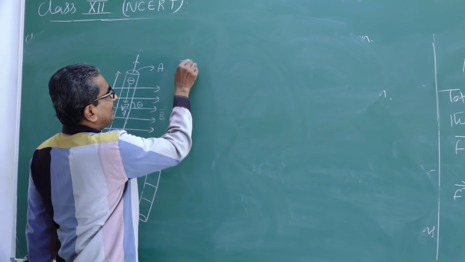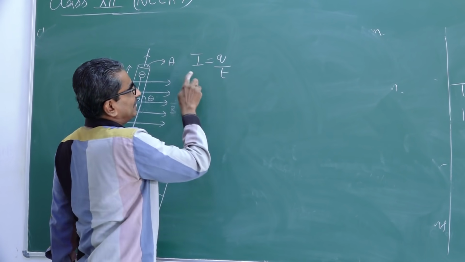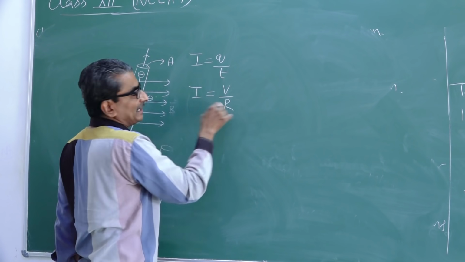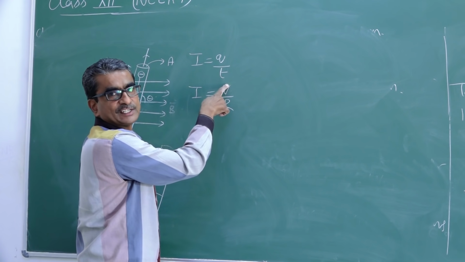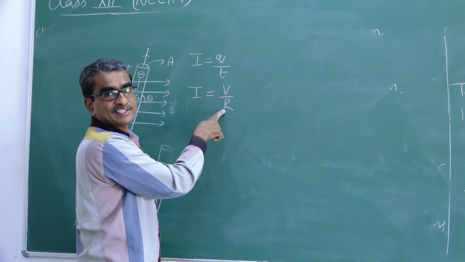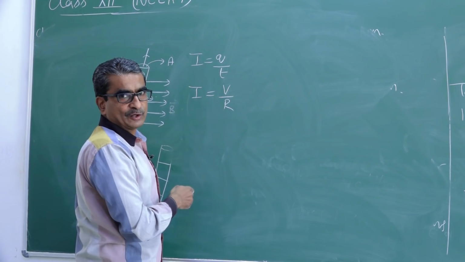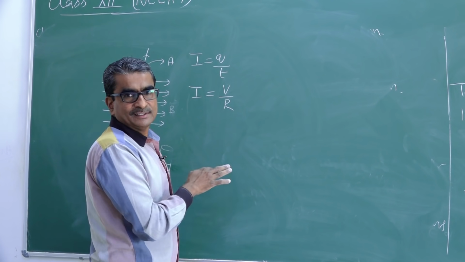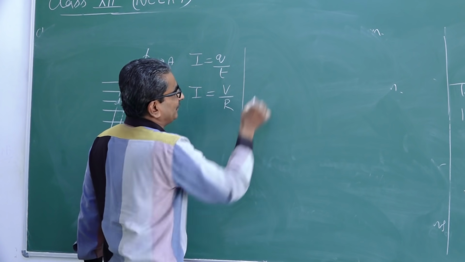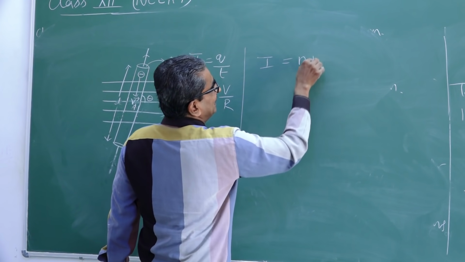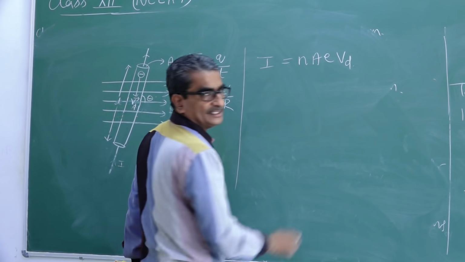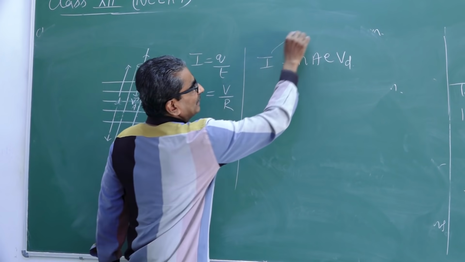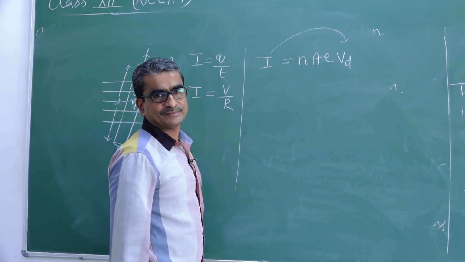Say for example, I equal to Q by T, the expression for current in terms of charge. I equal to V by R, the expression for current in terms of potential difference or voltage and resistance of the conductor. All these you are going to study in the current electricity chapter. For the time being, let us focus on this equation, I equal to NAE into VD. This is the expression for the current flowing through the conductor in terms of drift velocity.